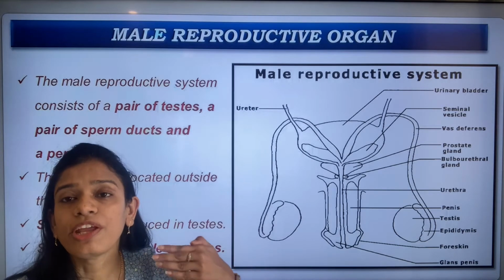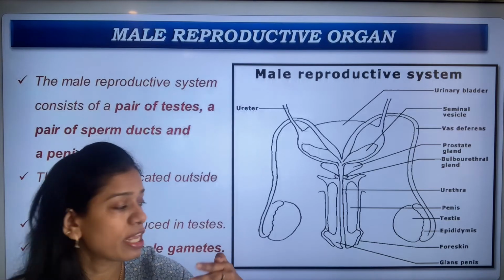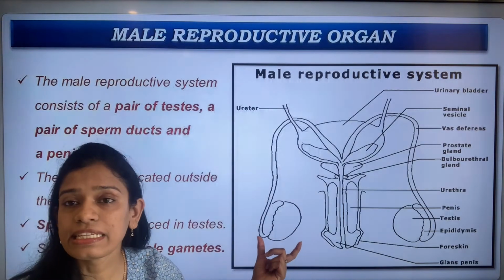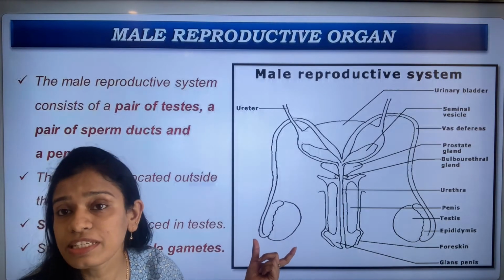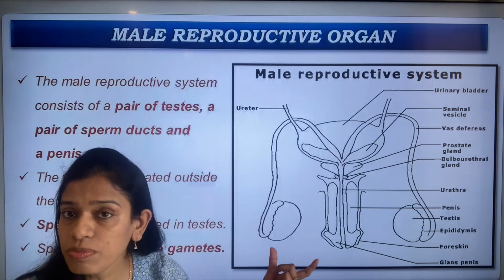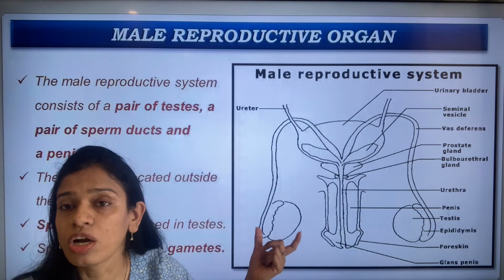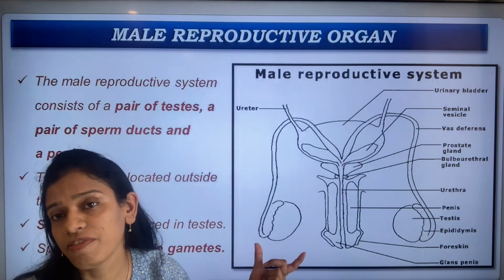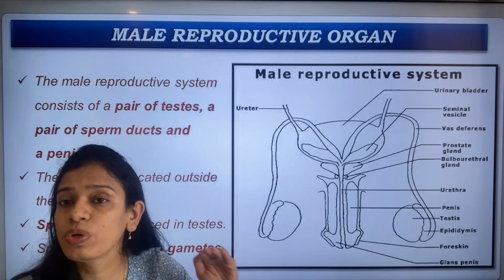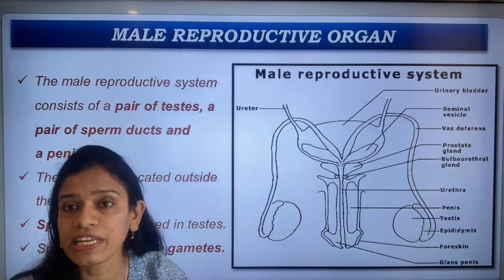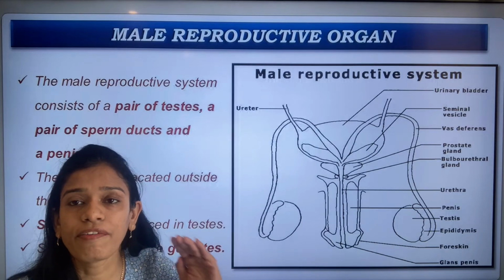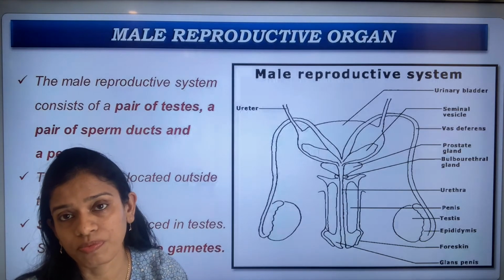Why so? It remains outside because the testis is that organ which produces the sperms. Sperms remain alive in a temperature which is 2 to 3 degrees lesser than our normal body temperature.